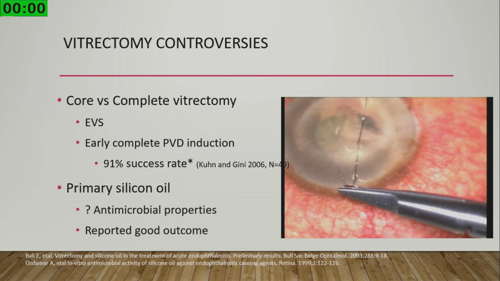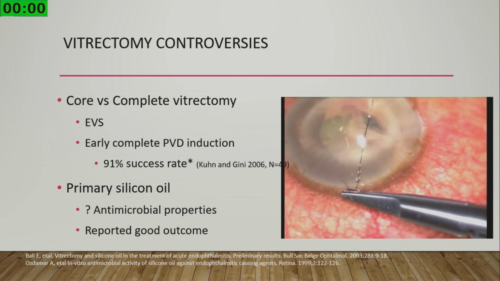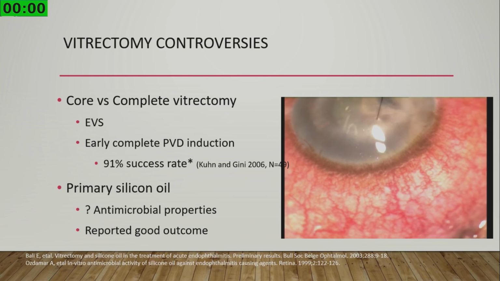So the controversies associated with vitrectomy, I'll come to the controversies. The classical teaching always has been to do a core vitrectomy in all these cases. The aim is to clear the vitreous just enough to see the disc and macula.